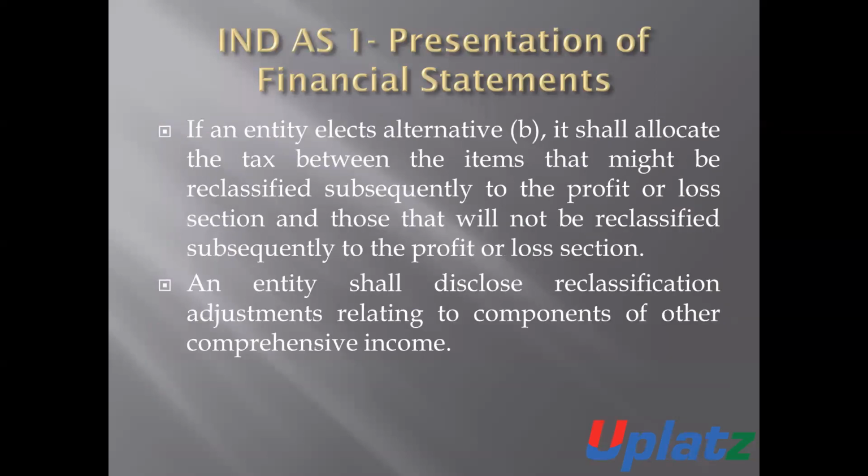If an entity elects alternative B, then it shall allocate the tax between the items that might be reclassified subsequently to the profit and loss account section and those that will not be reclassified subsequently to the profit and loss sections.